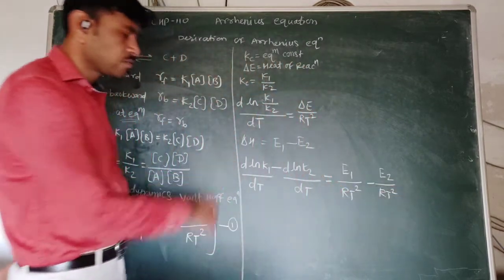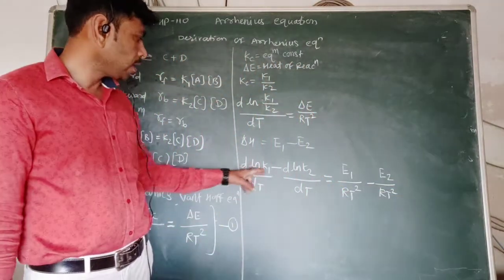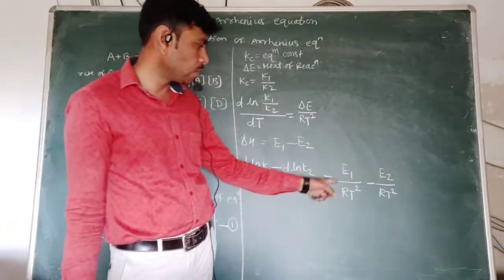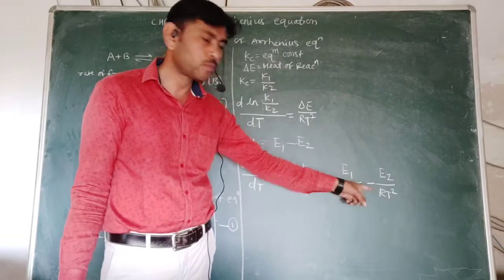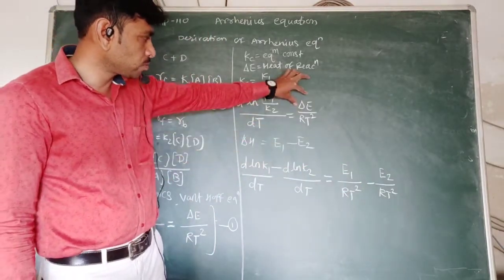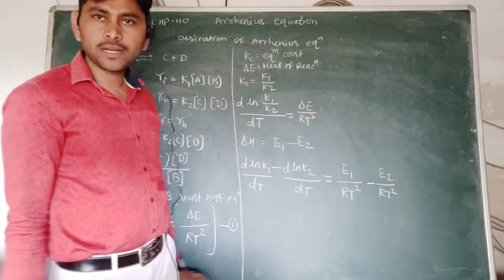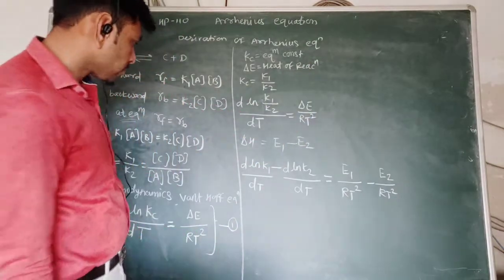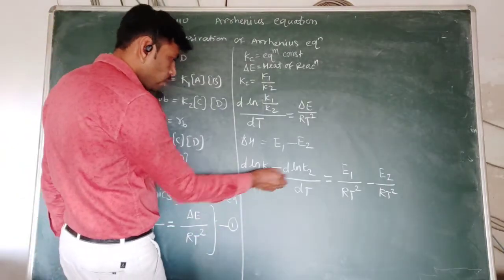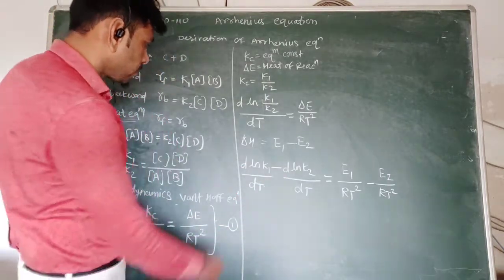So we can write this equation in this format: d ln K1 by dt minus d ln K2 by dt equal to E1 upon RT square minus E2 upon RT square. So here E1 minus E2 we have substituted and separated the denominator, writing separate denominators here. So we obtain this equation.